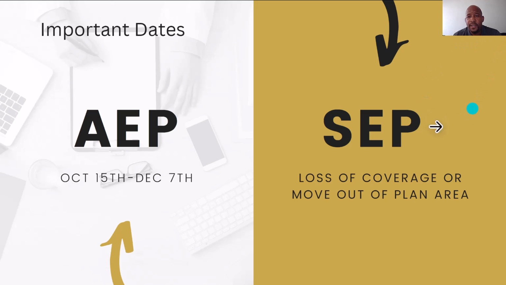Also, there's an SEP, or certain times of the year that you are able to enroll into a Medicare health plan, or you may have to change your Medicare health plan. That is the special enrollment period. So what would qualify for this? Let's say you move out of your service plan's area. Let's say you move from Massachusetts down to Charlotte, North Carolina. Then you would have a special enrollment of 60 days or 2 months to enroll into a new health plan in your area.